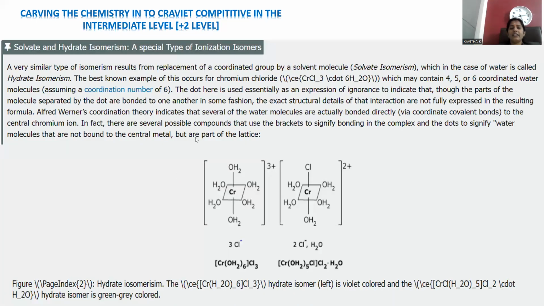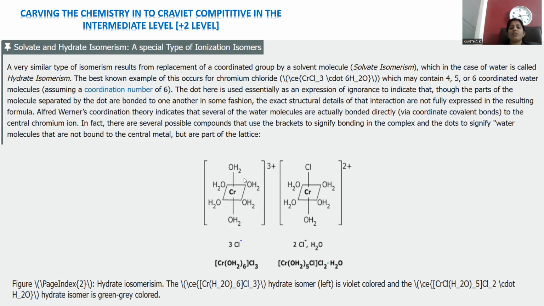That is clearly given by the slide, where you can notice it is said to be either solvate or hydrate isomerism, a special type of isomerism where a very similar type of isomerism results from replacement of a coordinated functional group, that is purely a water molecule, replaced with the chloro, so that we get the ionization from out to in with ligand exchange.